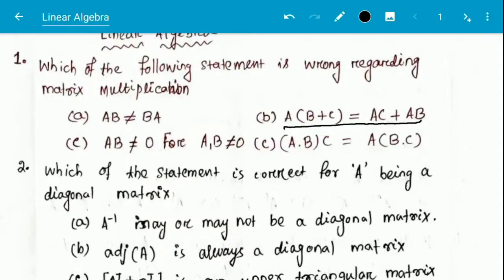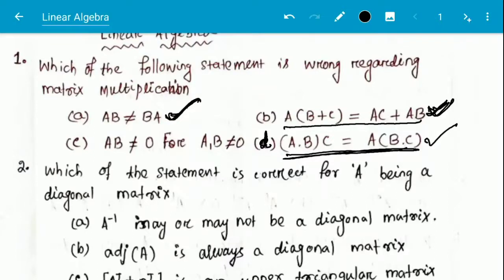Here option C is describing the same, and this is option D. Option D is AB within the bracket into C is equal to A within the bracket BC. This is associative property, and this is distributive property, and this is commutative property.